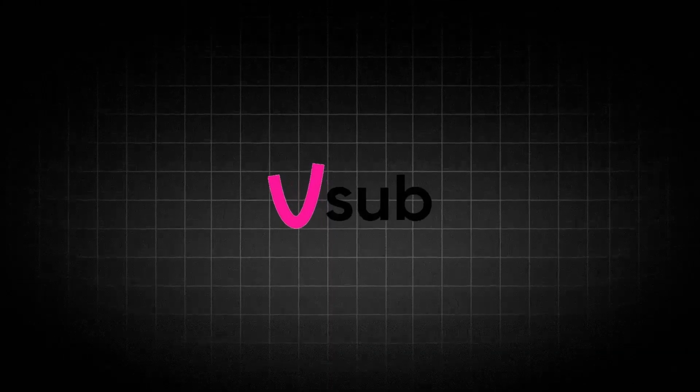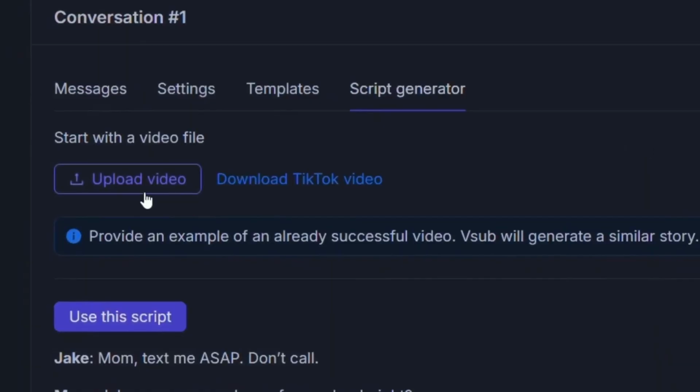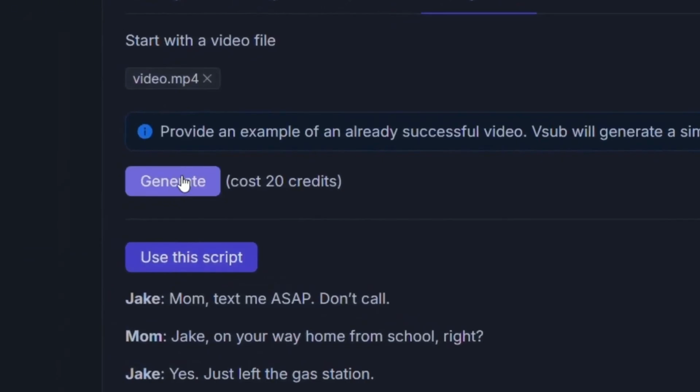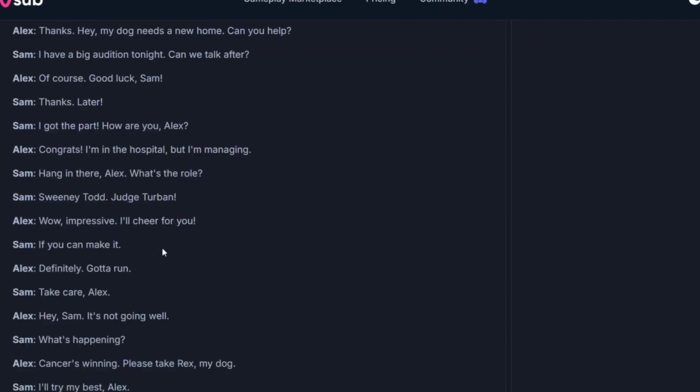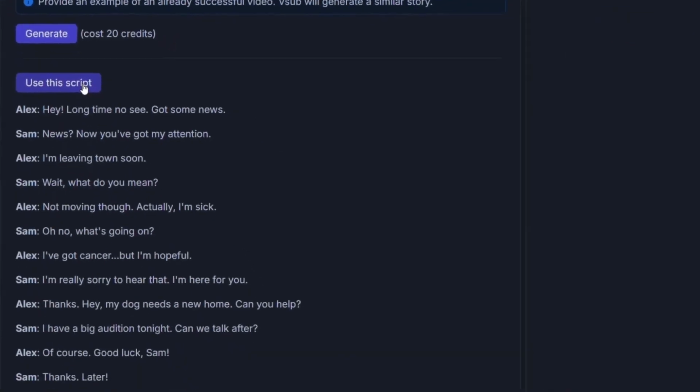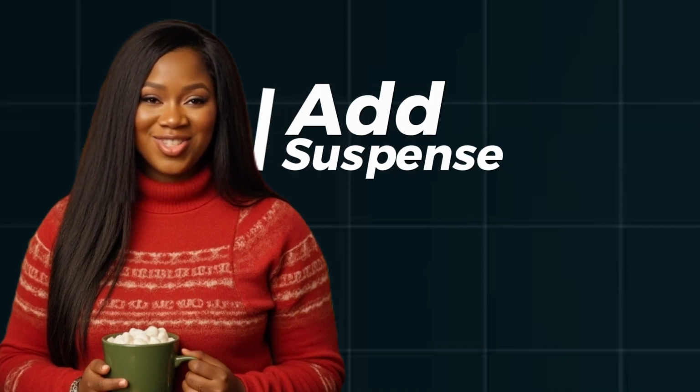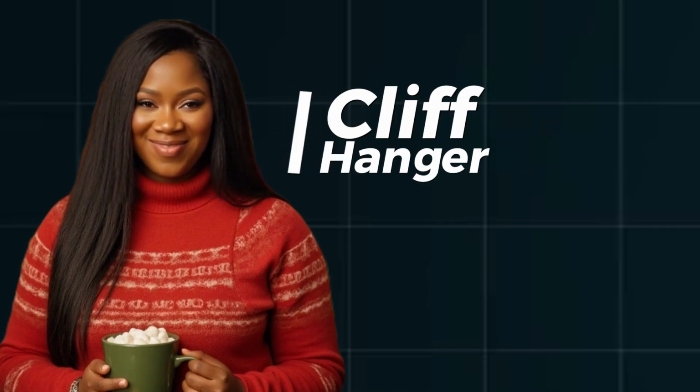Step 2. Generating the script. To craft your script, use an AI tool like VSub. Here's how. 1. Download the viral TikTok video as a reference. 2. Upload it to VSub, which generates a similar but unique script for you. 3. Customize the script to fit your style and make it engaging. For instance, you can adjust character names, add suspense, or introduce a cliffhanger to keep viewers coming back for more.